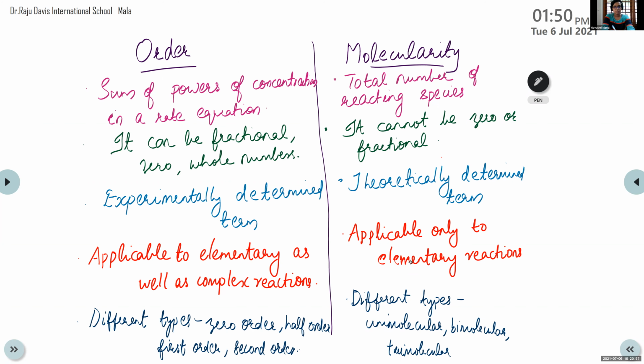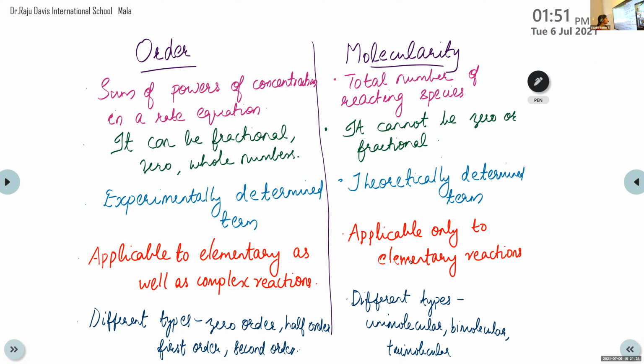Okay. Then Rijas, last point. Types: zero order, half order, first order, second order, etc. Okay. Unimolecular, bimolecular, trimolecular. Yeah, molecularity can be divided into different types: unimolecular, bimolecular, trimolecular, etc. So these are the major differences between order and molecularity.